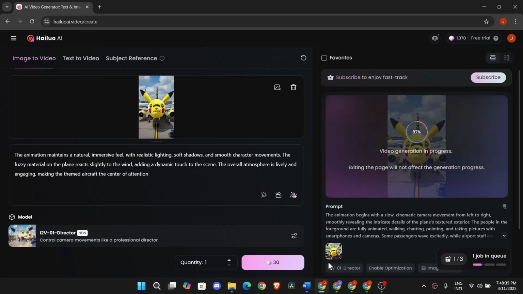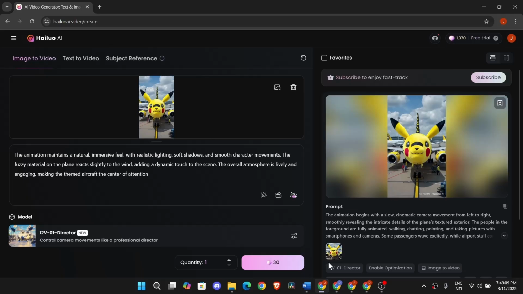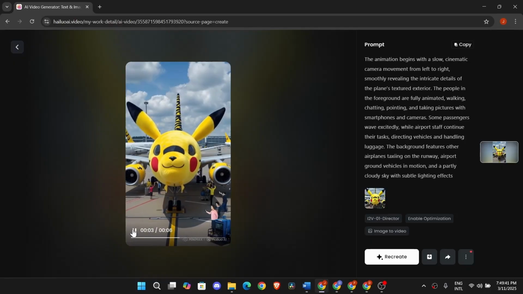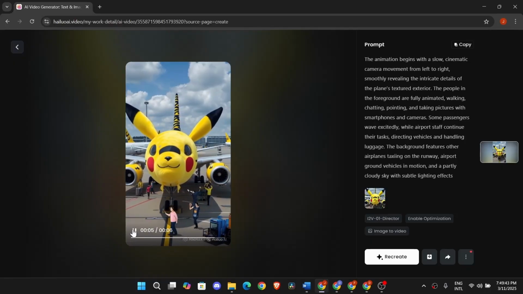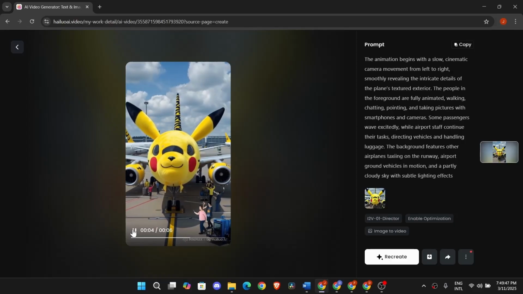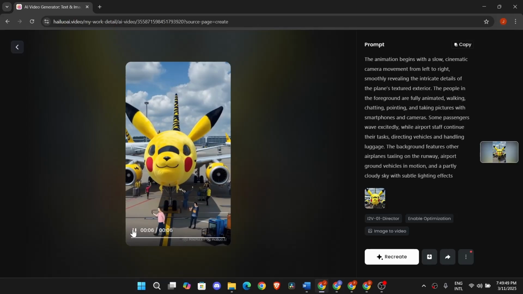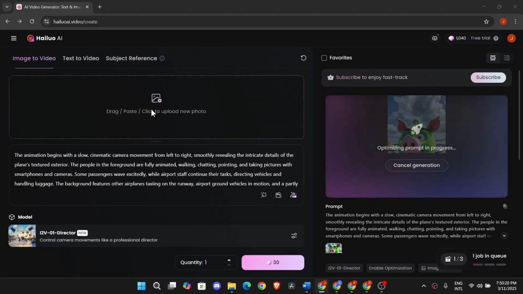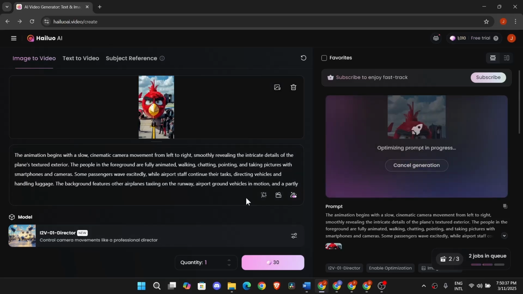This prompt describes the camera movement of the video and some extra details like animating people. This was the final result, and this looks absolutely great. So like that way, I will use the same prompt and generate the rest of the videos.